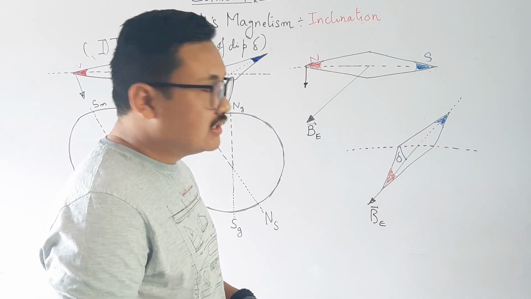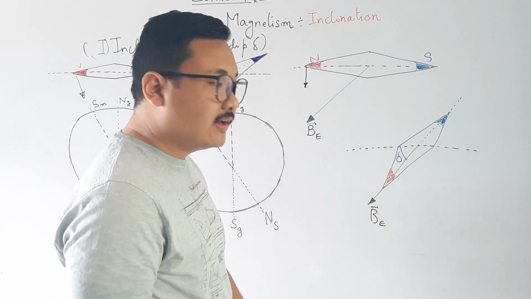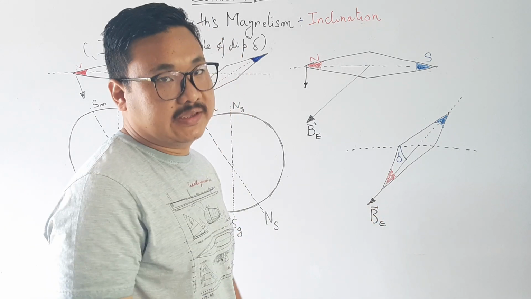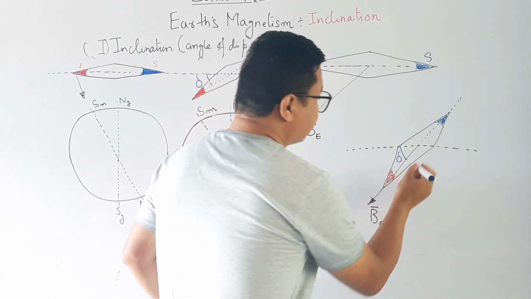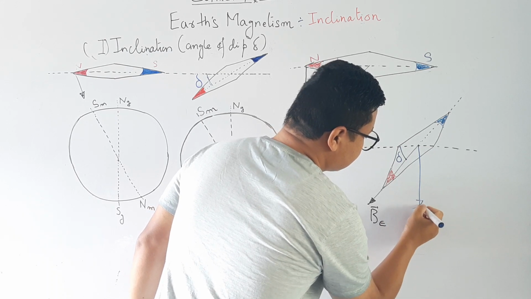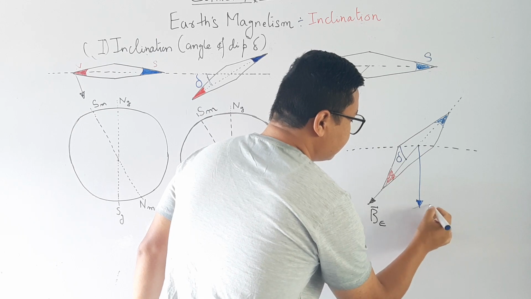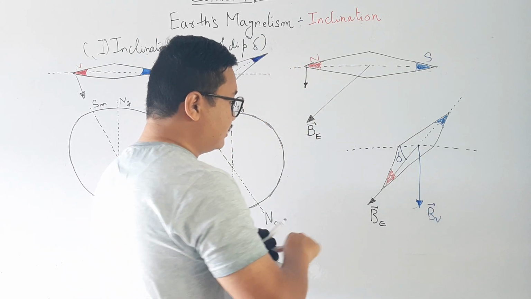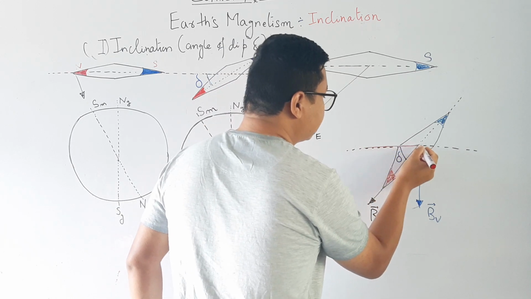Now, this is my Earth's magnetic field. I will decompose it into two parts. One is the vertical component, BV, and the other is the horizontal component, like this.